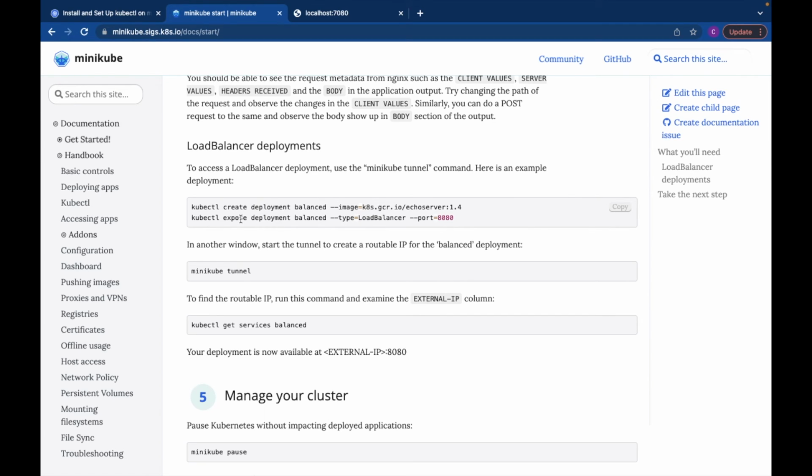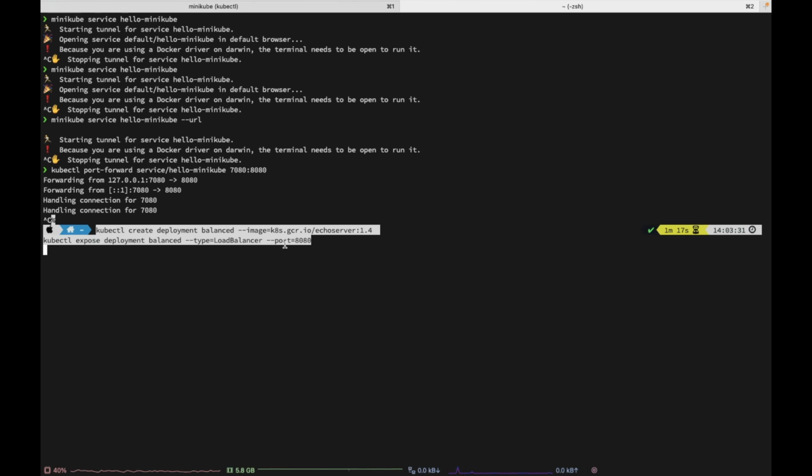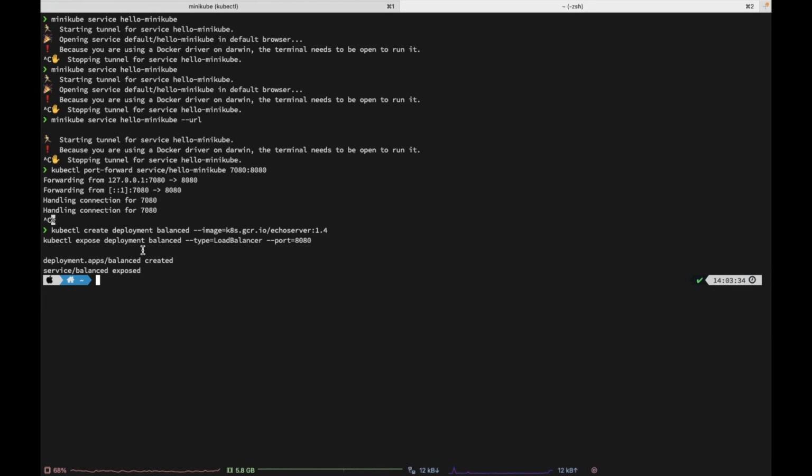In the second command, it is exposing the deployment, giving the type as LoadBalancer and the port as 8080. I will clear it and enter the commands. Now the deployment has been created and the service has been exposed.